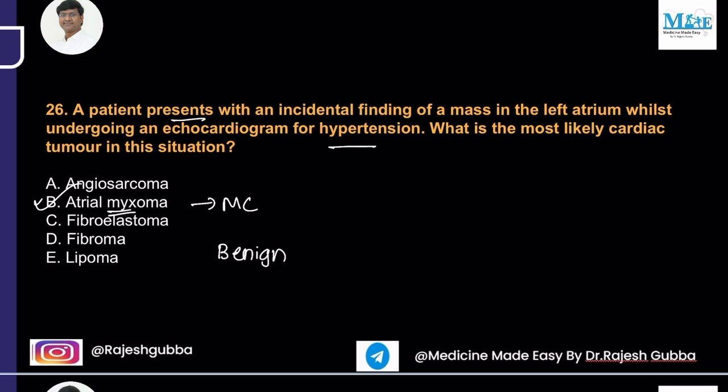It is more commonly present in the left atrium than the right atrium, okay? These patients with atrial myxomas are at increased risk of embolism, right? So the answer in this question is atrial myxoma.